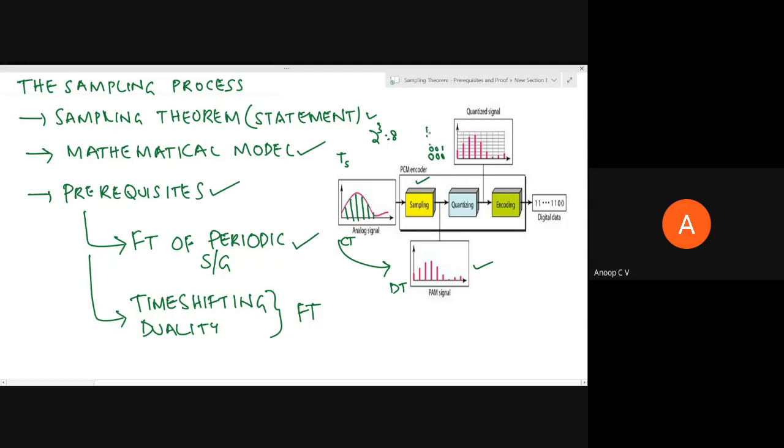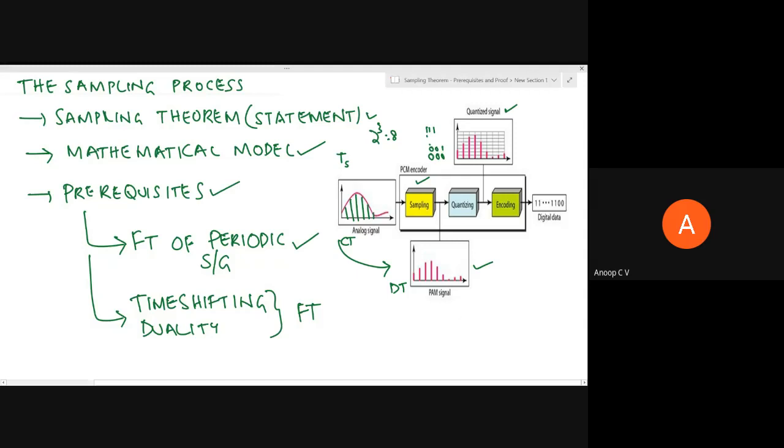The last level will be 1 1 1. If the instantaneous value of a sample falls between any of these intervals, a quantizer will either truncate or round off to one of these finite levels. That's what quantization is. Quantization you'll study in the next module, so we'll concentrate more on the sampling aspects.